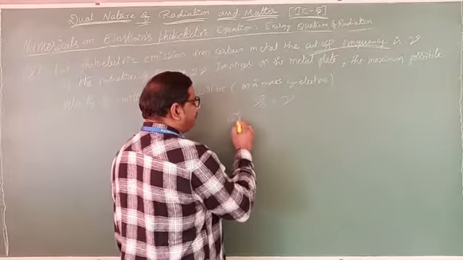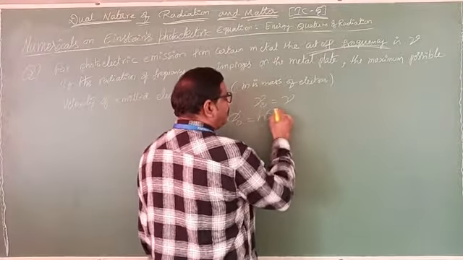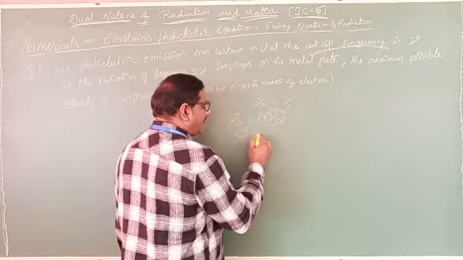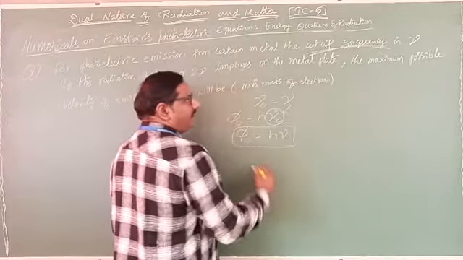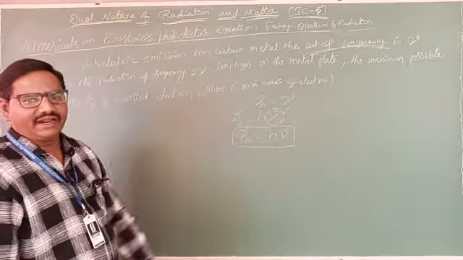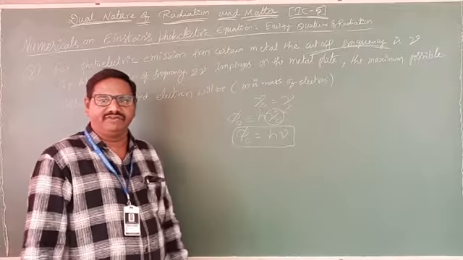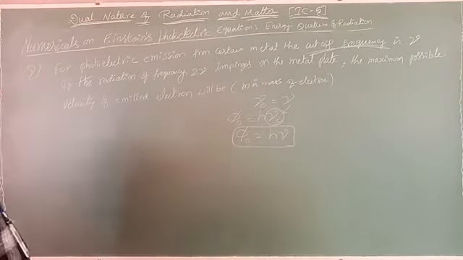Generally the work function is written as phi naught equals h nu naught. Now instead of nu naught, we can write nu, so phi naught equals h nu. Cutoff frequency and threshold frequency are both the same.